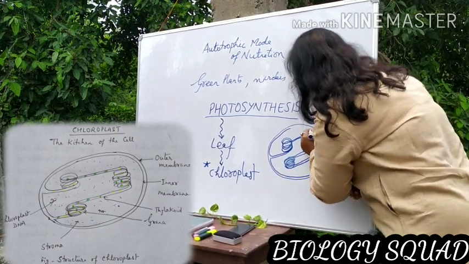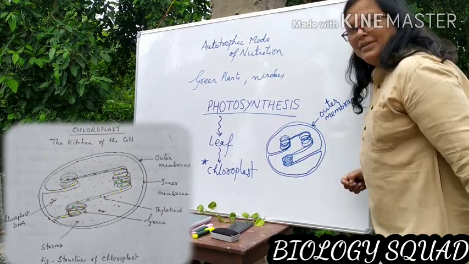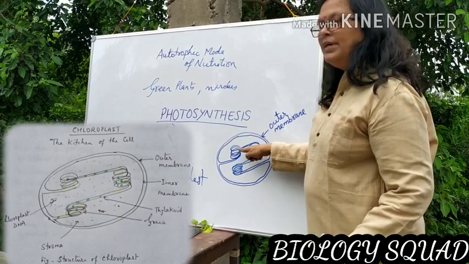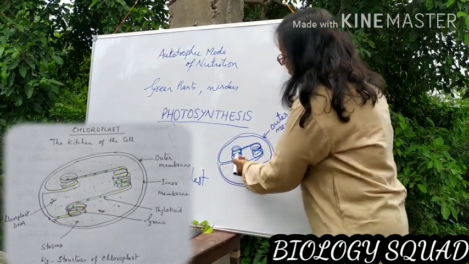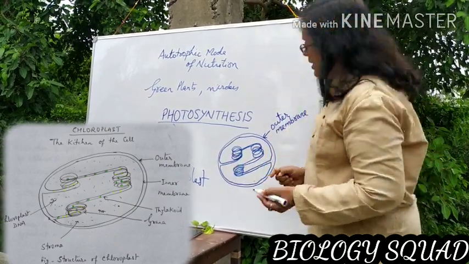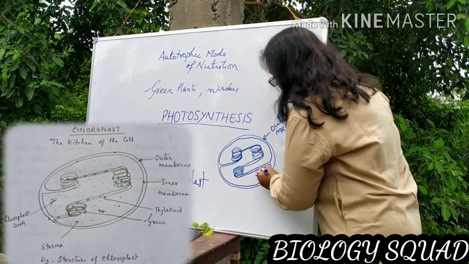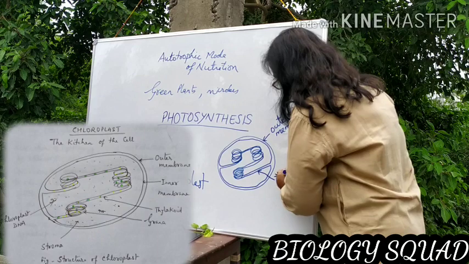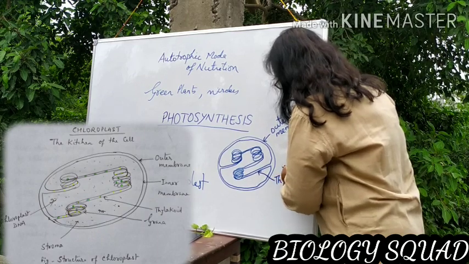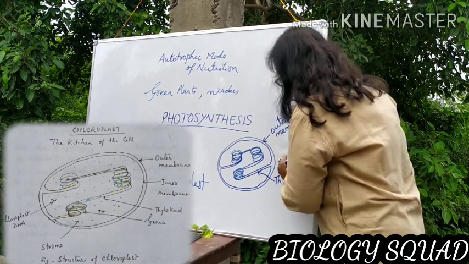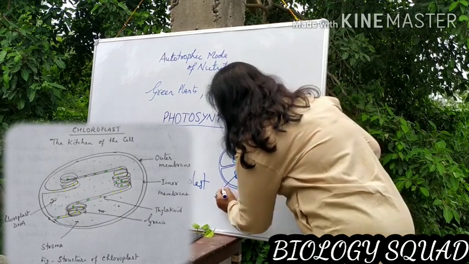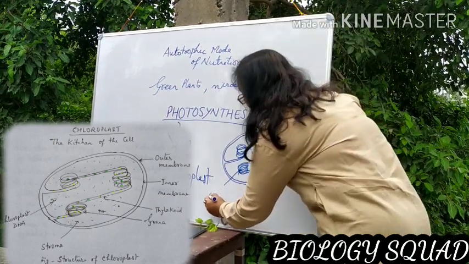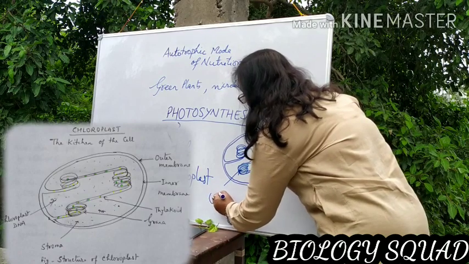Just have a look at the structure of chloroplast. This is the inner membrane, these are the enfoldings, and this filamentous membrane-like structure is known as thylakoid. You may write it as thylakoid. These coin-like structures are known as grana.